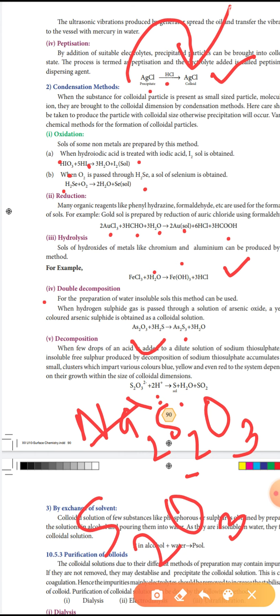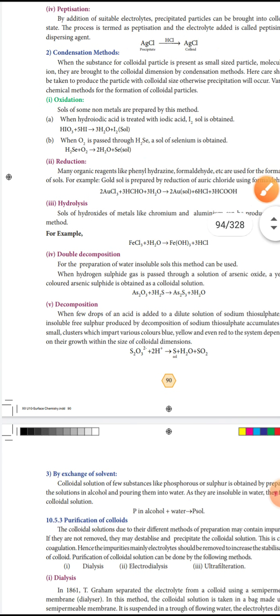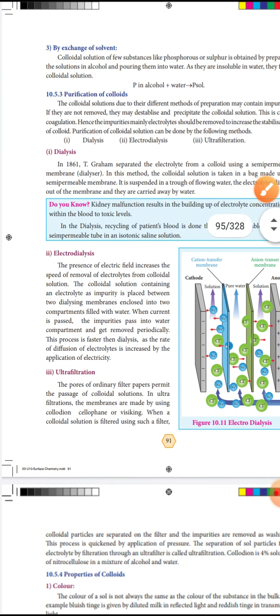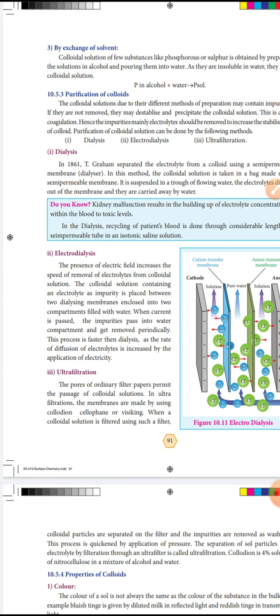Then the third type is exchange of solvent. Colloidal solutions of a few substances like phosphorus or sulfur are obtained by preparing the solution in alcohol and pouring it into water.